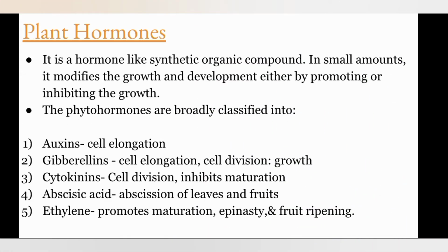The seventh factor is plant hormones. It is a hormone-like synthetic organic compound. It modifies the growth and development either by promoting or inhibiting the growth of plants. The phytohormones are broadly classified into auxins for cell elongation, gibberellins for cell elongation and cell division, cytokinins for cell division and inhibiting maturation, abscisic acid for abscission of leaves and fruits, ethylene for promoting maturation and fruit ripening.